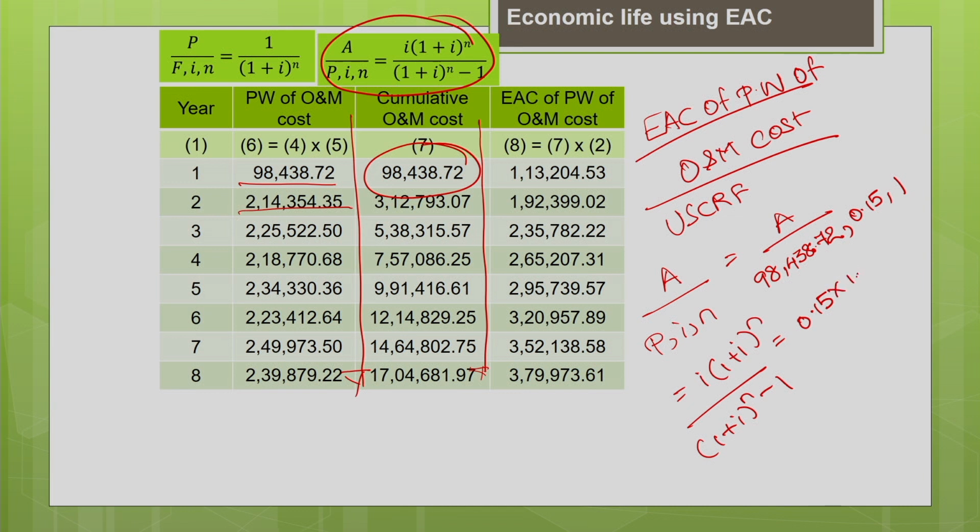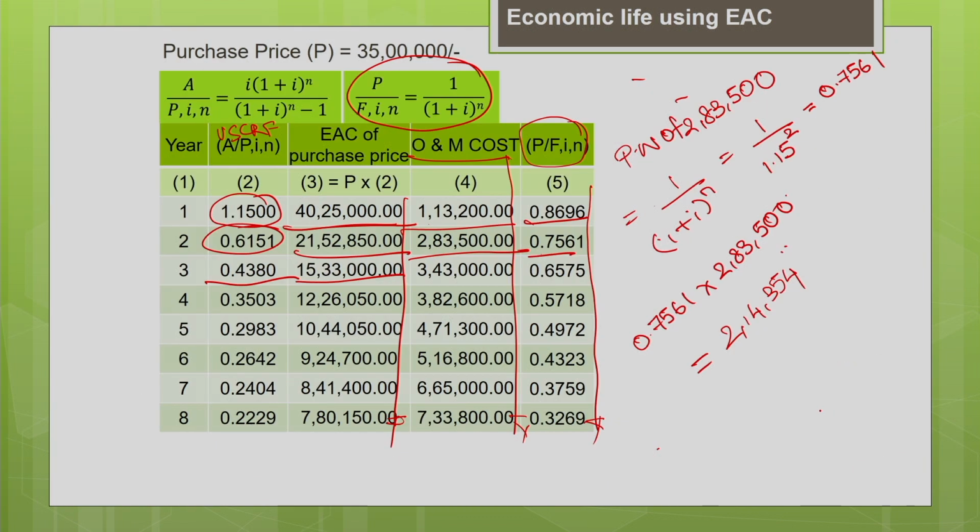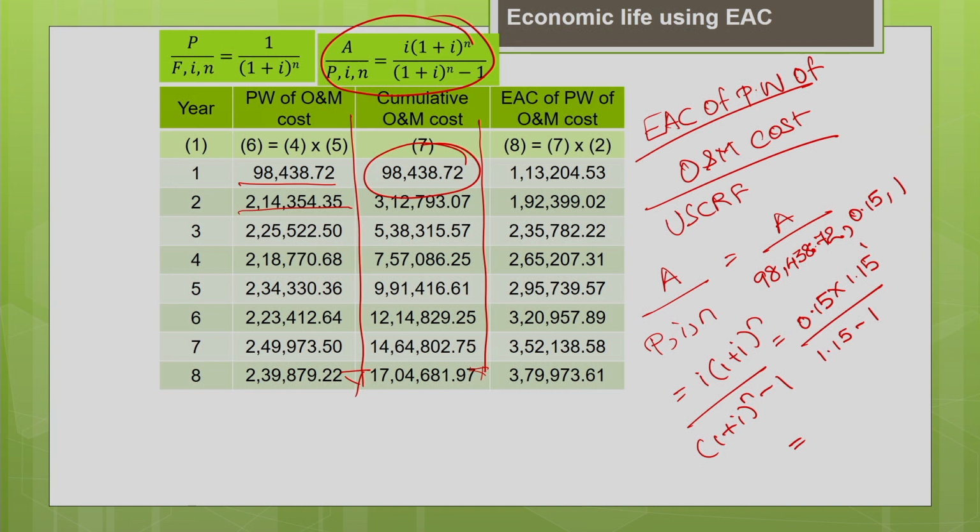0.15 into 1.15 for the year 1, it is 1 divided by 1.15 minus 1. This gives me the uniform series capital recovery factor, as we have already estimated for all the years, 1.15. This factor you multiply by the operating and maintenance cost present value, that is 98,438.72.